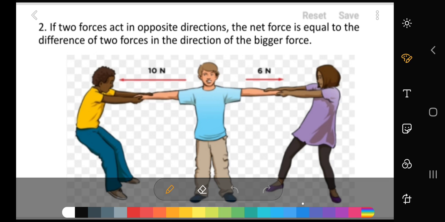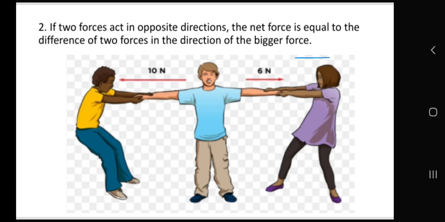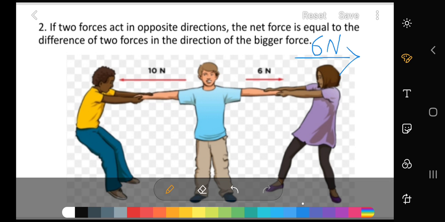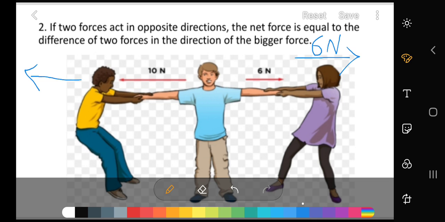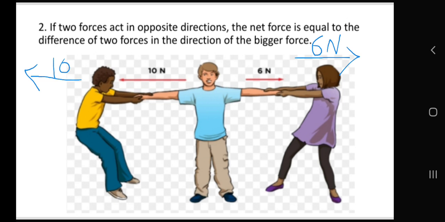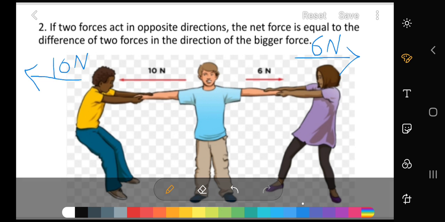This person is applying force in this direction, and the magnitude of force is 6 Newton, and this person is applying force in the opposite direction with greater magnitude, which is 10 Newton. So what will be the net force here?